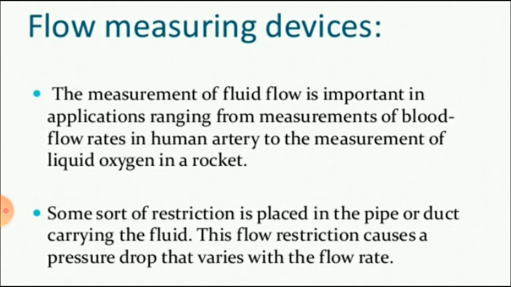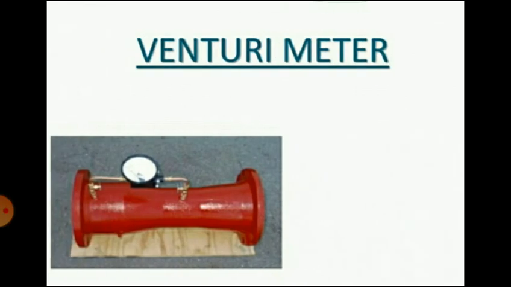Now flow measuring devices. The measurement of fluid flow is important in applications ranging from measurements of blood flow rates in human artery to the measurement of liquid oxygen in the rocket. Some sort of restriction is placed in the pipe or duct carrying the fluid. This flow restriction causes a pressure drop that varies with the flow rate. Now we will see the different flow rate measurement devices.